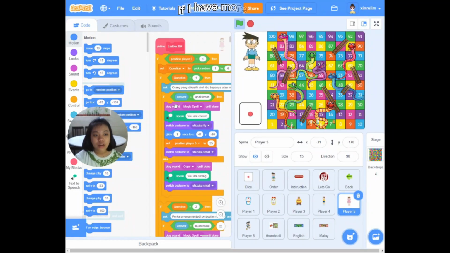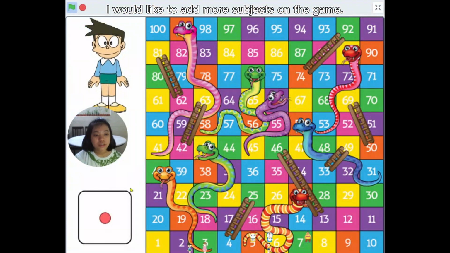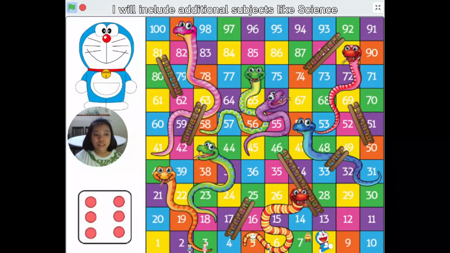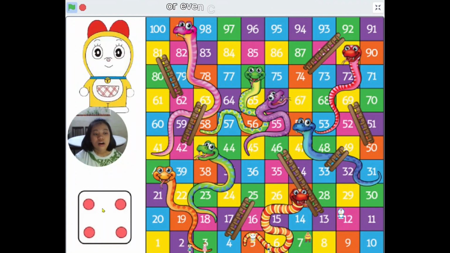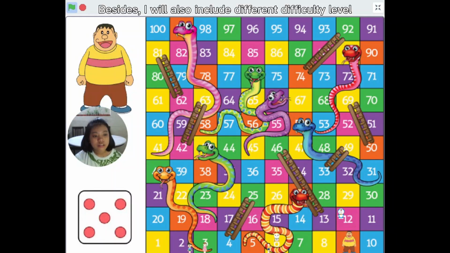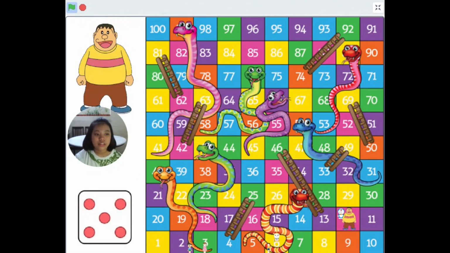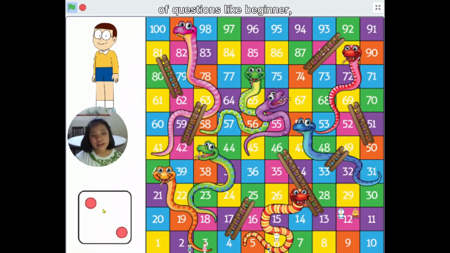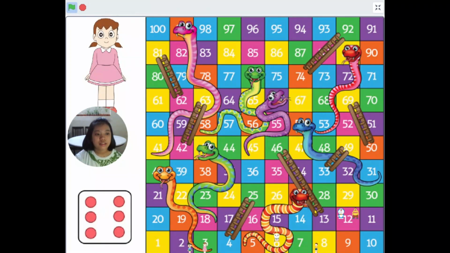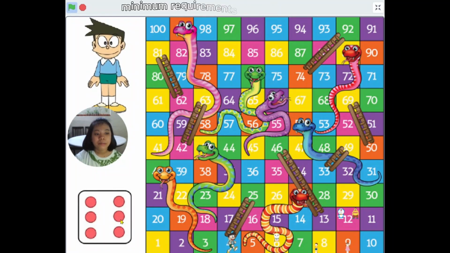If I had more time, I would like to add more subjects to the game. I would include additional subjects like science and mathematics or even a COVID-19 topic. Besides, I would also include different difficulty levels of questions, like beginner, intermediate, and advanced levels, to make it even more challenging. Players could proceed to a higher level once they meet the minimum requirement for the next level.